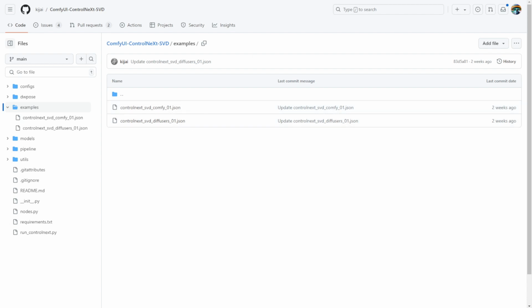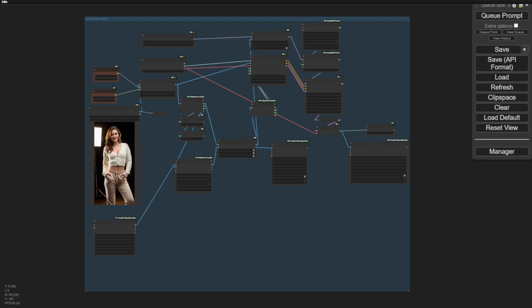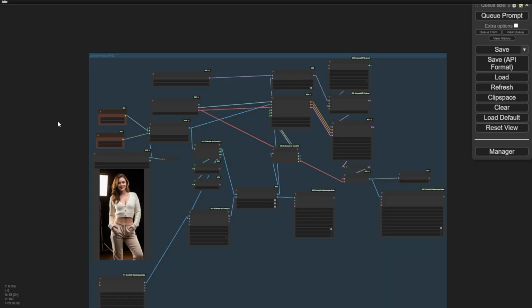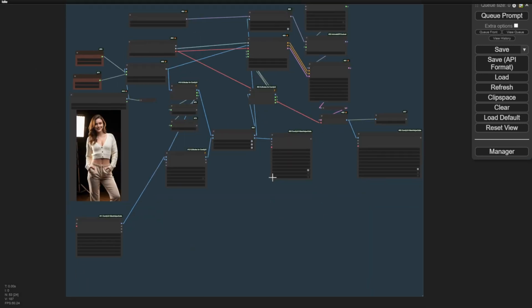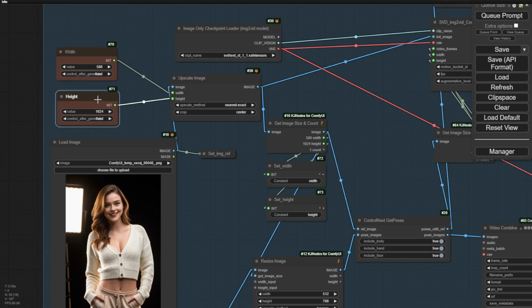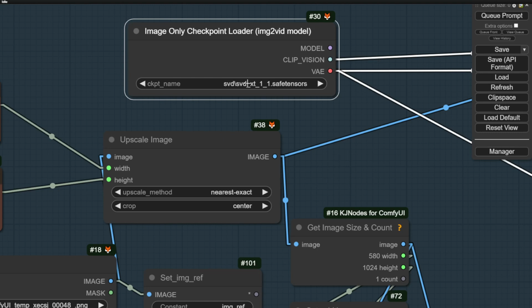I'm going to use the SVD Comfy01 JSON files that are going to be running in ComfyUI. So load those JSON files in ComfyUI. You'll have a pretty similar interface like that, but I'm using groups to label the areas that belong to these features, so it's going to be easier to manage and expand this workflow in the future. And right here, you have width and height, of course, very self-explanatory input values that you have to set for your videos. And I have also seen the Stable Video Diffusion models as well.